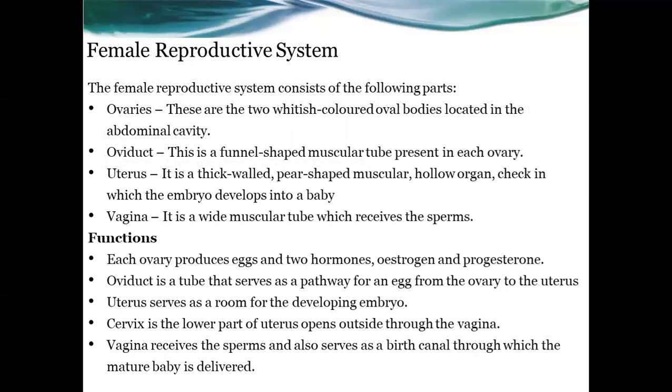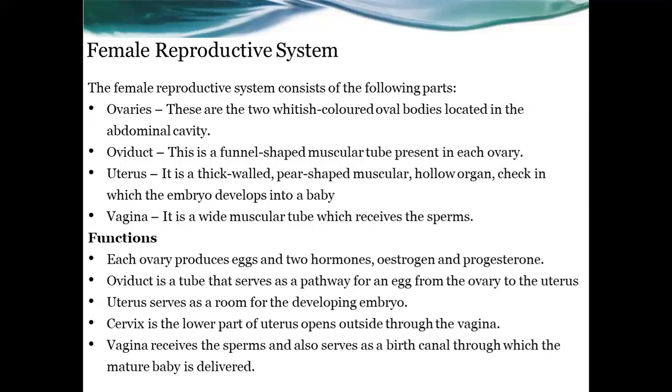Now we are going to study both the male and female reproductive systems separately. First one is the female reproductive system. Look at what the main parts of the female reproductive system are and what the functions of each part are. Four parts are mentioned here: ovaries, oviduct, uterus, and vagina.